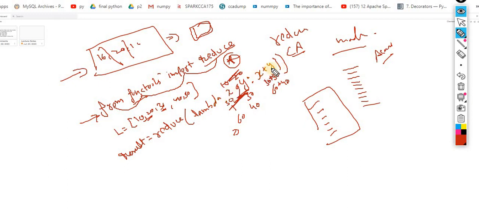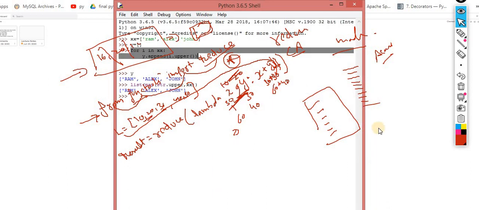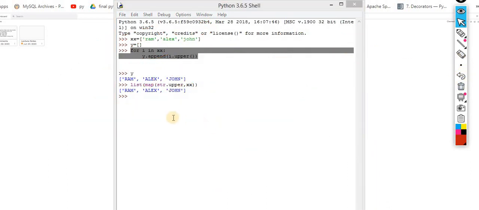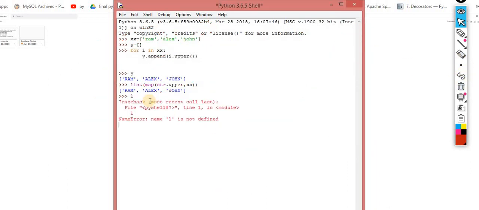Here I didn't pass the L. You have to pass L because L contains the items. This is the way by which you can use reduce. Let me show you the usage for the same, then the picture will be clearer. For example, this is a list: 10, 20, 30. Now I am simply using reduce.